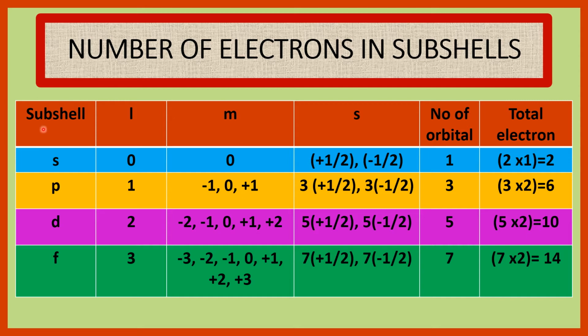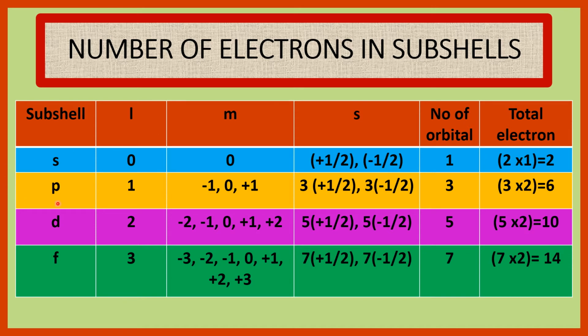Now we see the total number of electrons in different subshells, that is in the s subshell, p subshell, d subshell and f subshell. First, the s subshell. For the s subshell, l is equal to 0. The magnetic quantum number has only one value, which is 0. The spin quantum number has two values, one is plus half, another is minus half. Number of orbitals 1. Total electrons 2 into 1 is equal to 2.